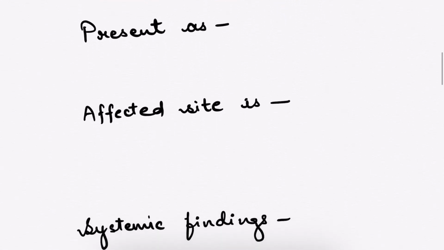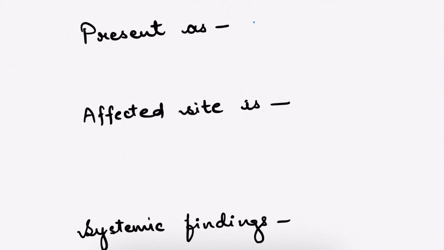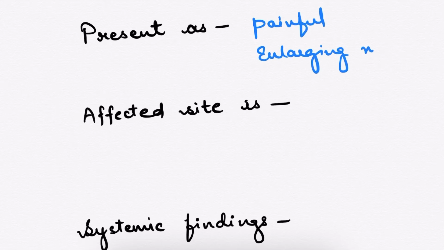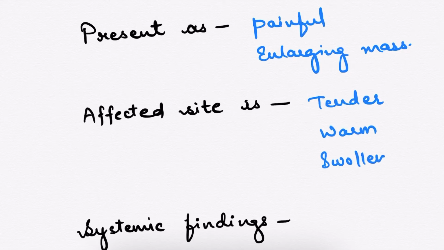So this Ewing sarcoma presents as a painful enlarging mass. The affected site is tender, warm, and swollen.